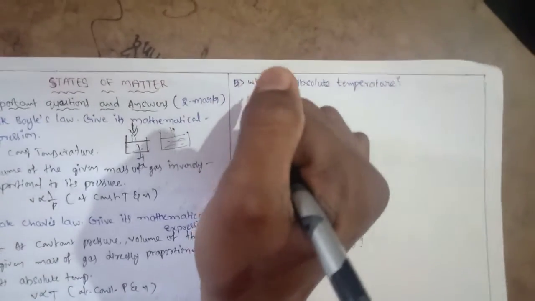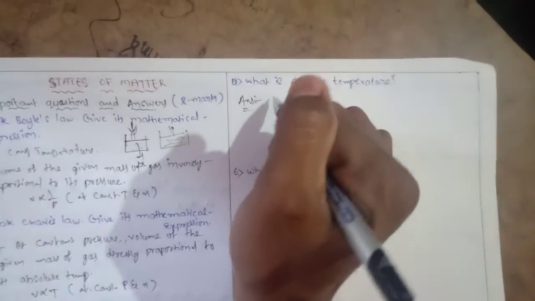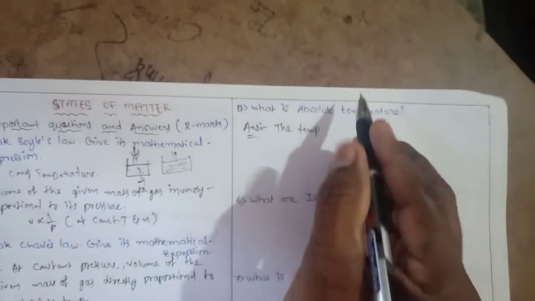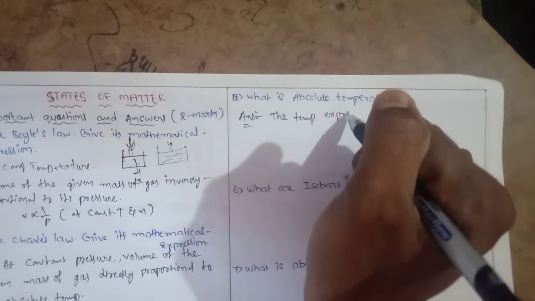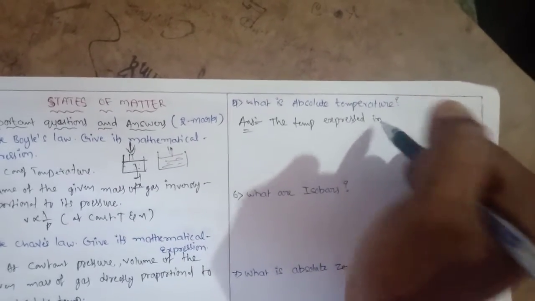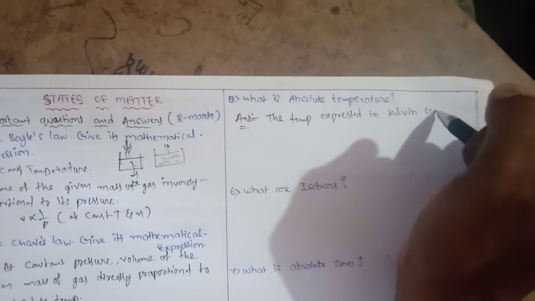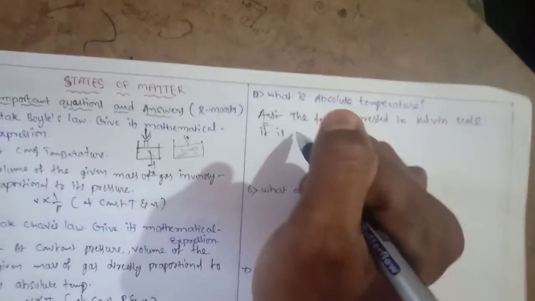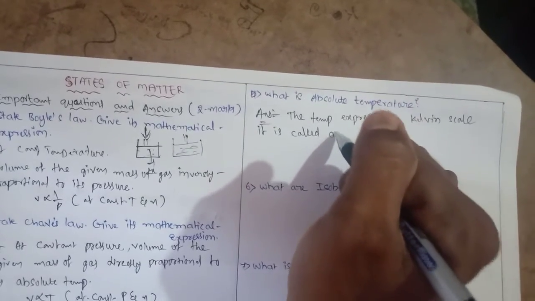So the answer for this: the temperature expressed in Kelvin scale is called absolute temperature.